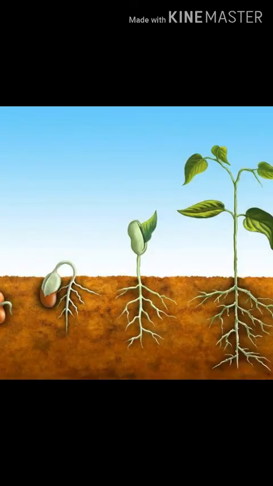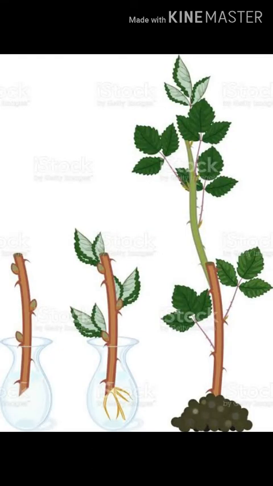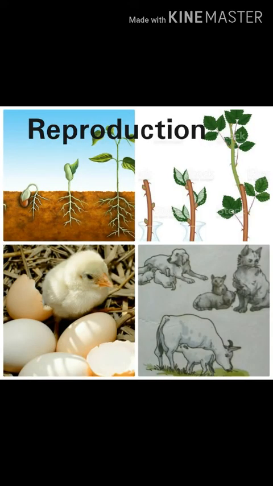Also, plants can give birth to a new one from their seeds. Sometimes we also produce a new plant from its stem or from its root. So this process is called reproduction. Giving birth to a new young one is called reproduction.